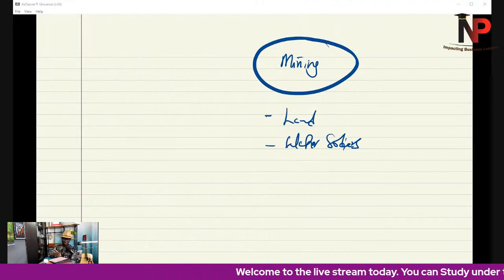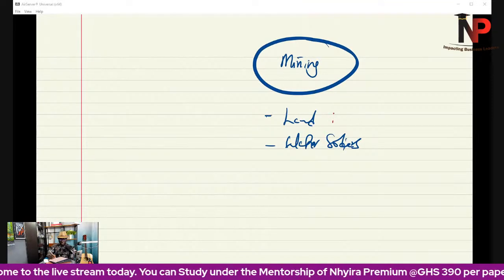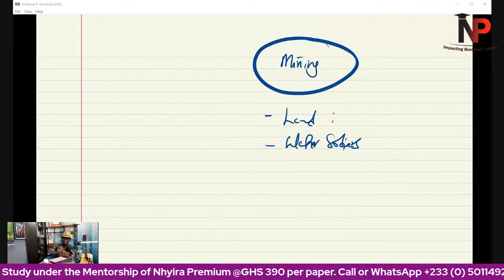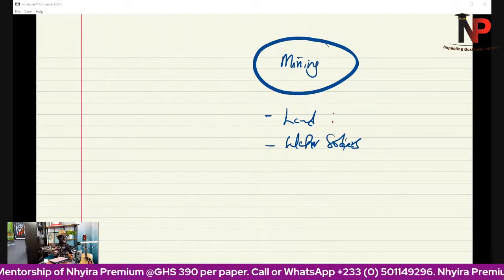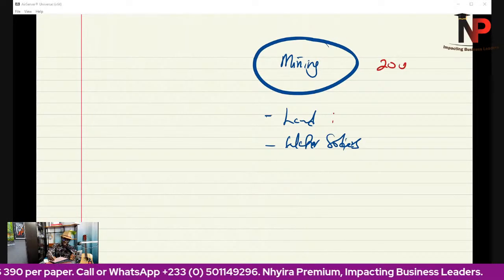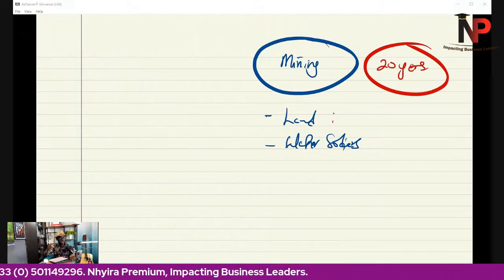Now, if as part of the license agreement that the mining company received, they are required to landscape the place, grow grasses back, make sure that everything is working well after they finish mining, probably 20 years, then that becomes what? A present obligation.